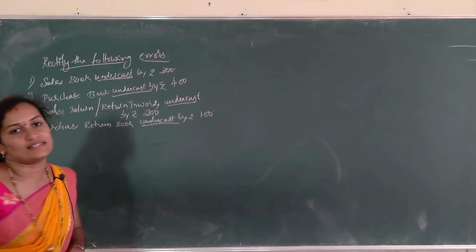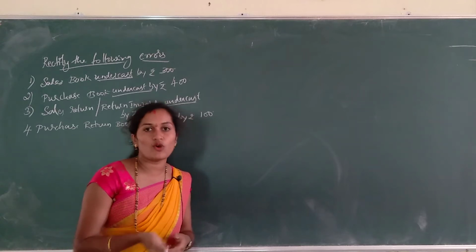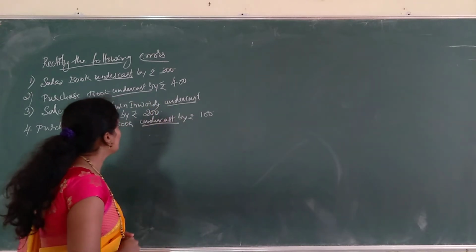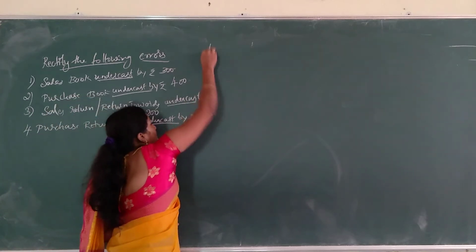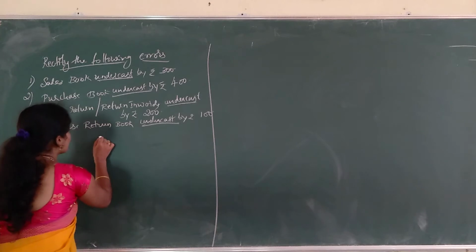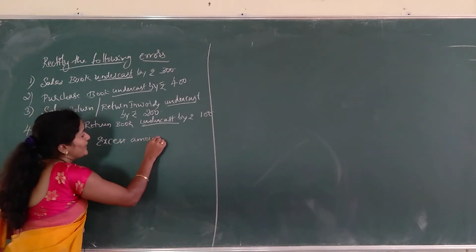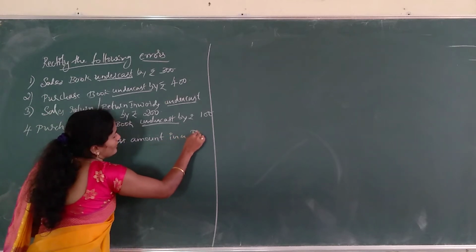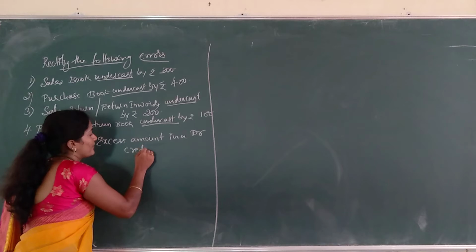See here, undercast. In our last problem, we discussed overcast. If it is overcast, what do we have to do? So, this is undercast. So, see the principle. What does the principle say? If it is excess amount in a debit, in order to rectify this, we have to give credit.